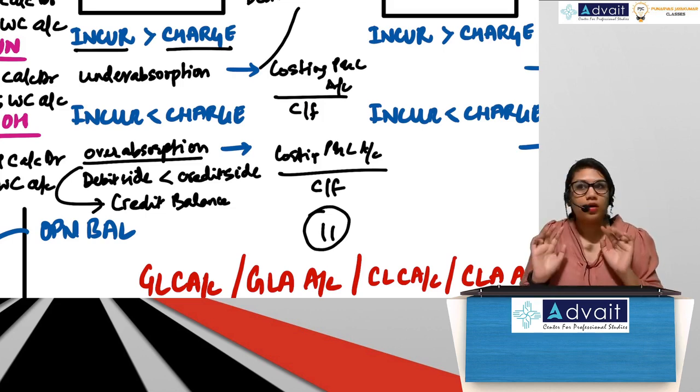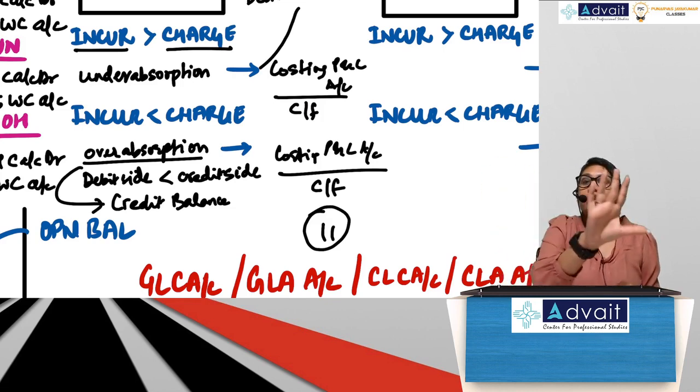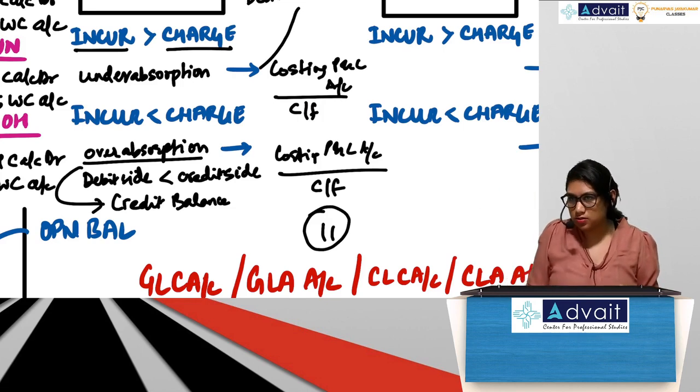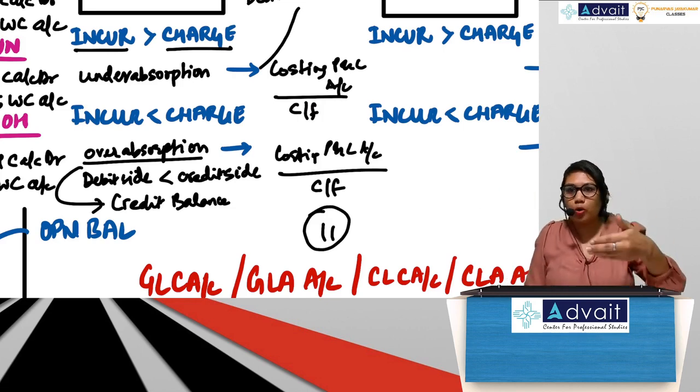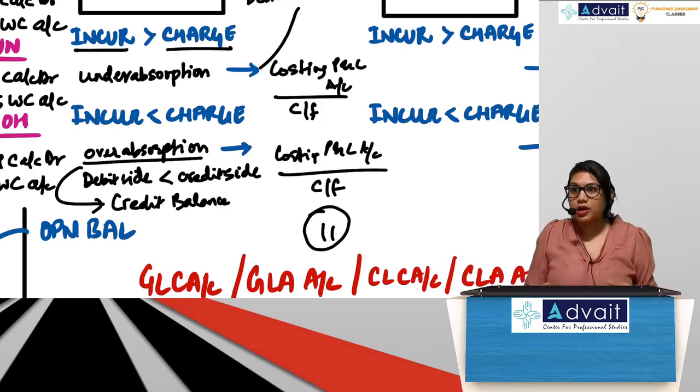Okay, everybody. Another way of looking at this carry forward is, suppose they have given you a trial balance, an opening trial balance. Opening trial balance will be given for opening stocks of your SLC, WIP, FGC, right? In the trial balance, if there is a balance of FOH or AOH or SNDOH, what does it mean?